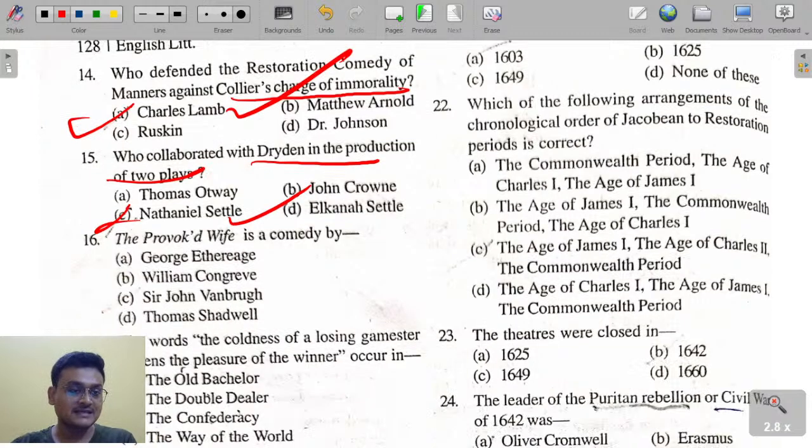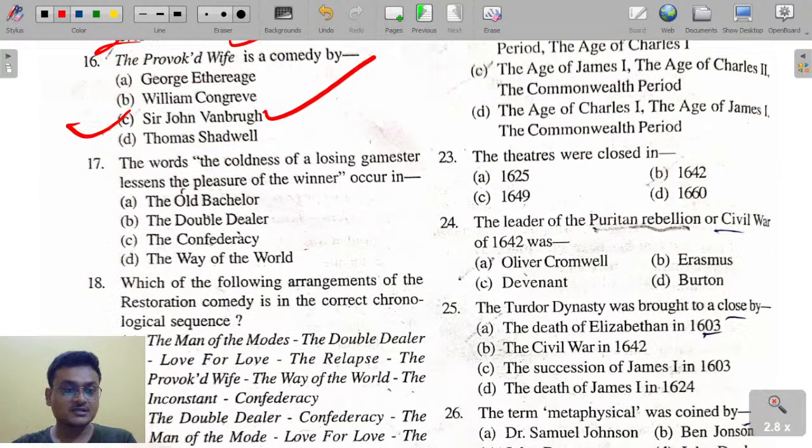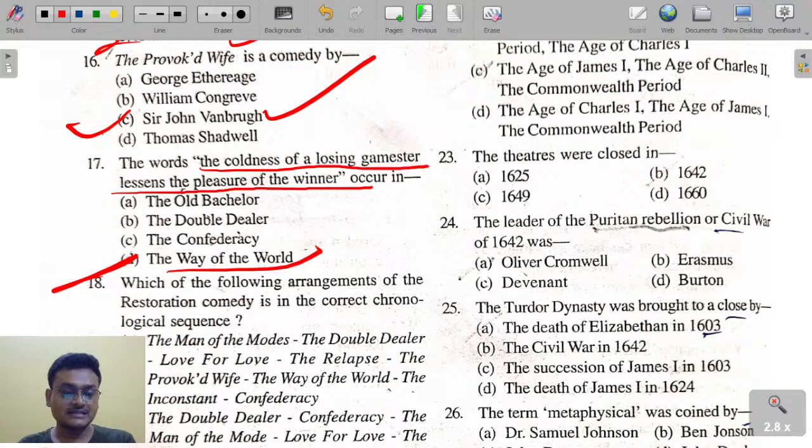The Provoked Wife, who wrote it? The Provoked Wife here is written by Vanbrugh. Vanbrugh has written The Provoked Wife. The coldness of a losing gamester lessens the pleasure of the winner. These lines occur in The Way of the World.